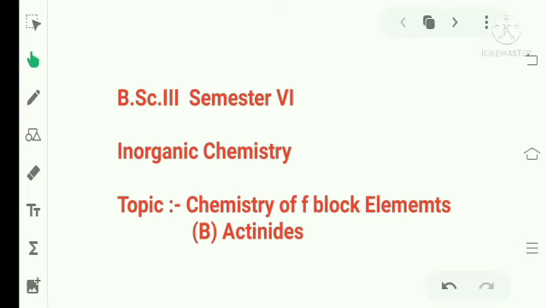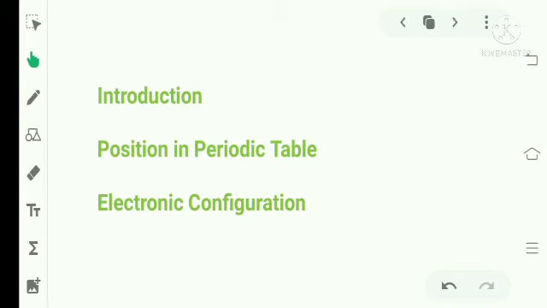Now we will see part B of this topic, actinides. In this topic we will see some points: introduction, position of actinides in the periodic table, and electronic configuration.